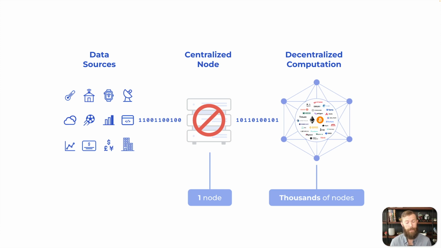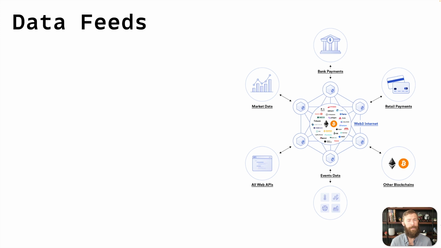So the oracle network that Chainlink offers is much like the network of a blockchain, where there are multiple nodes participating, but they are participating in a decentralized fashion. So there's three main things that we're going to talk about today when it comes to what Chainlink offers. The first is data feeds. Next is VRF, or verifiable randomness functions. And the third is keepers. So let's take a look at each of these and walk through a quick demo of how to use them. We'll start with data feeds.